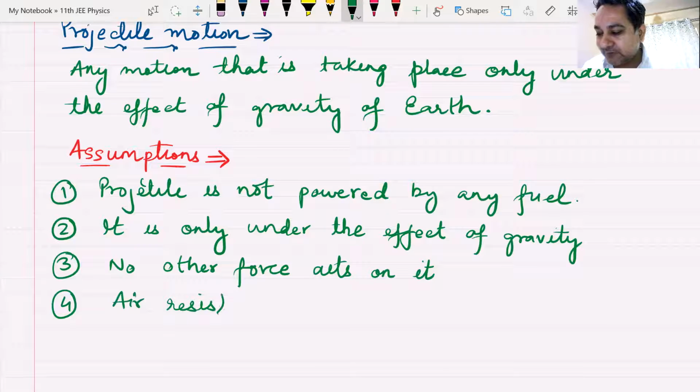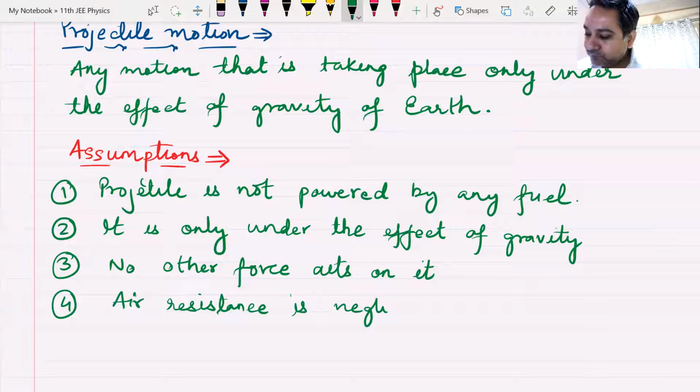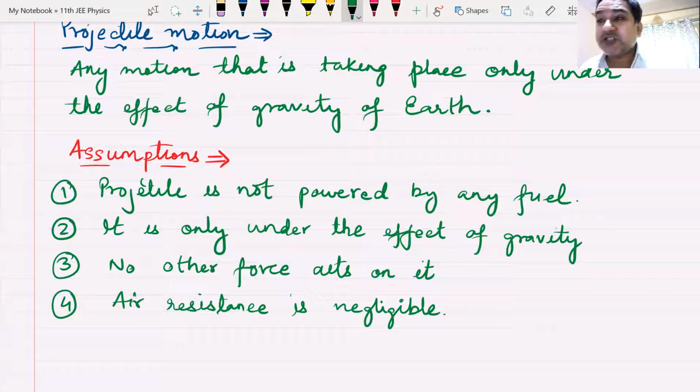Air resistance. We are surrounded by an envelope of air, which is known as atmosphere, a mixture of gases.